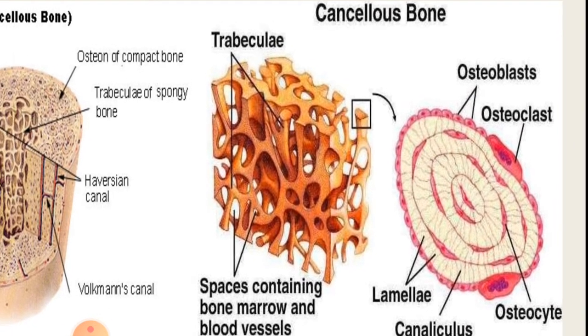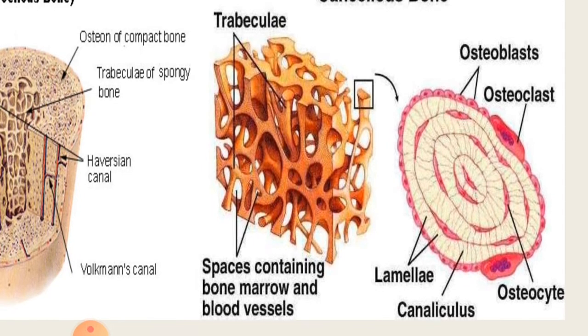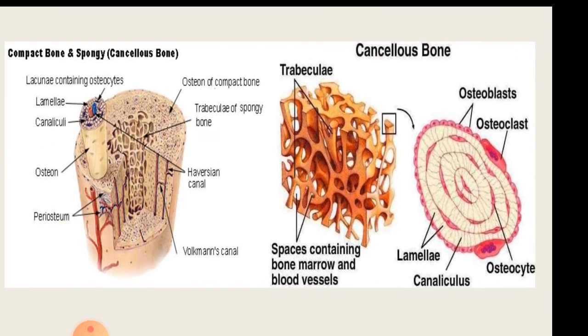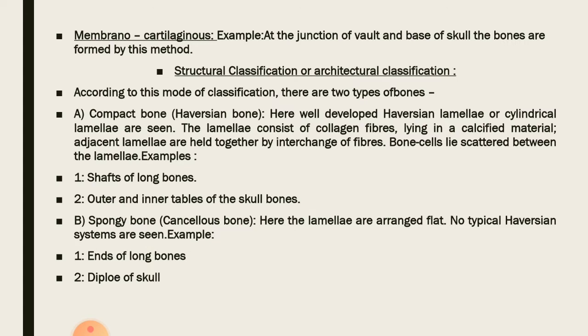Now we will talk about the cancellous or the spongy bone. Here you cannot see a well developed Haversian system, and the spongy bone consists of bars and plates of bone, and these contain the red bone marrow, and the canaliculi connect to the adjacent cavities instead of a central Haversian canal to receive the blood supply. So this is basically a soft bone.